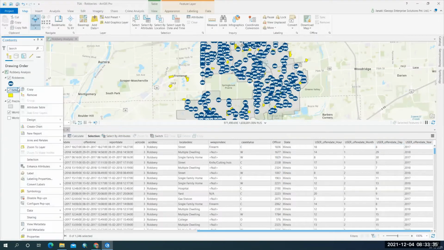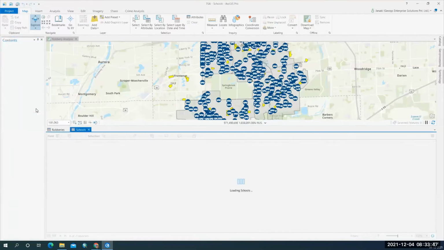This is generally the information that is collected by any police station in any country. So this has to be arranged in a proper way in order to analyze your data.